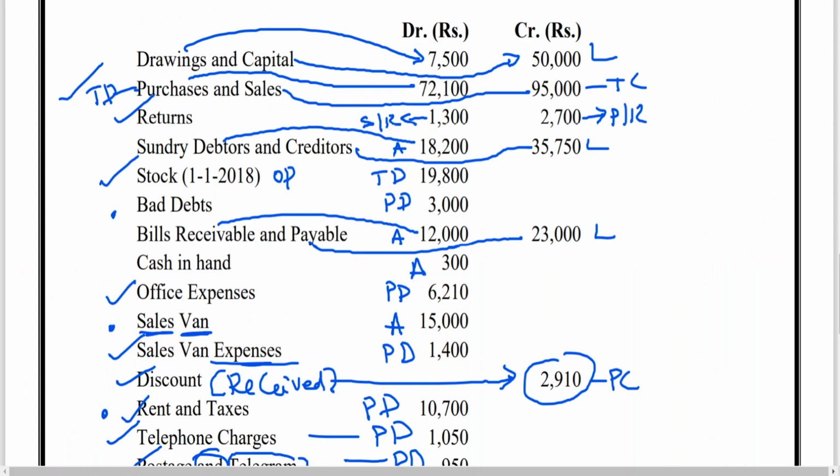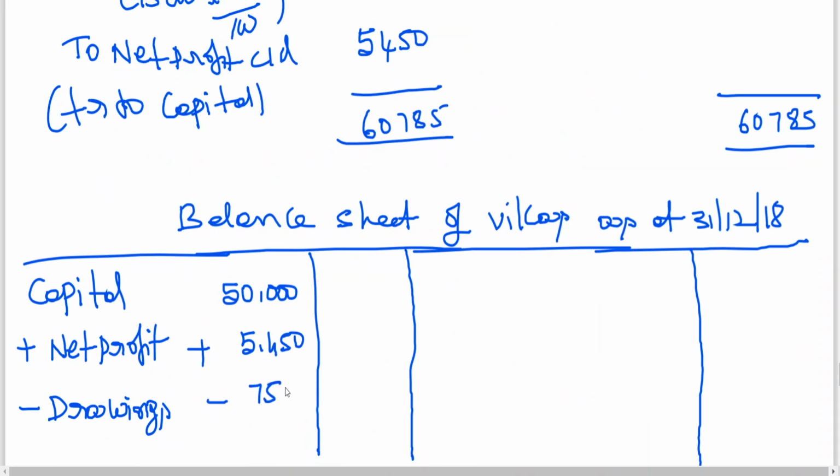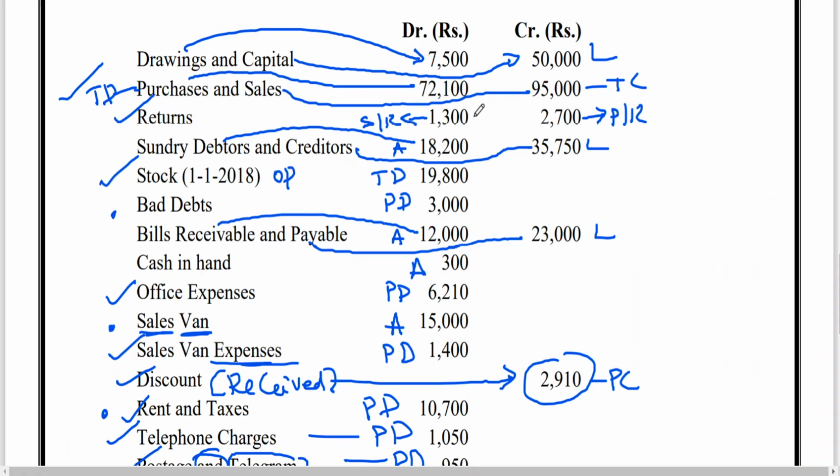Minus drawings 7,500. It is coming to 47,950. Okay, then look at the liability side.